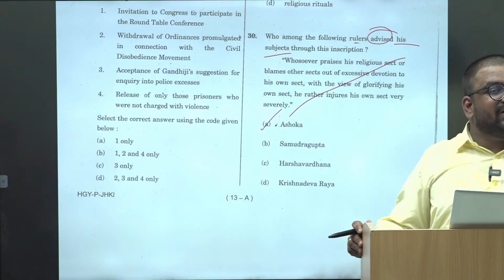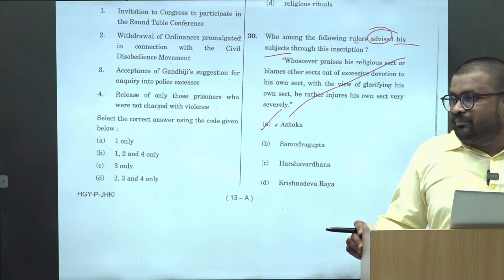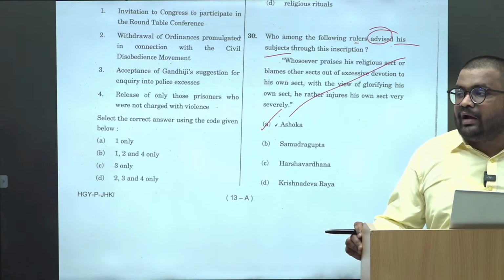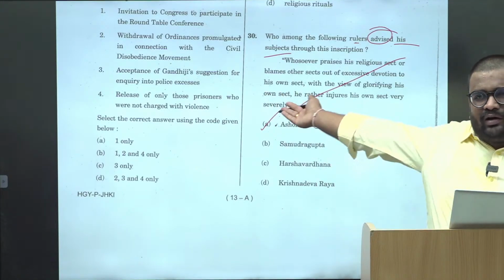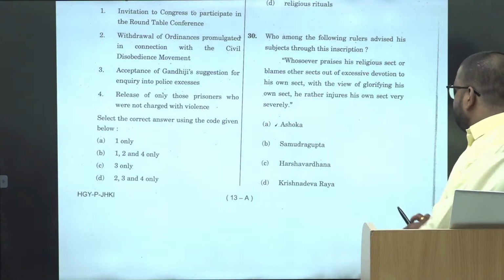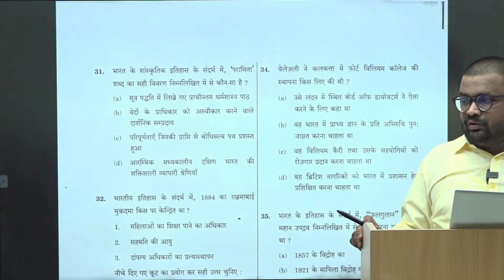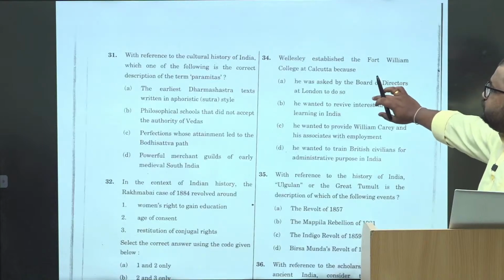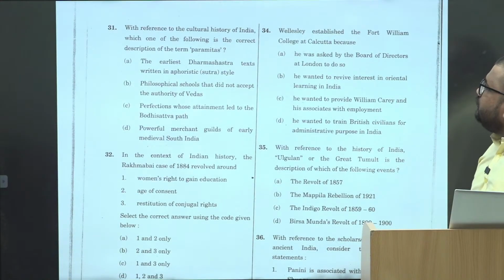ठीक है, that is why reading the question very carefully is important. ठीक है, the principle of Dhamma where he put the advices on the inscriptions, right? There was only one leader, Ashoka. ठीक है, बाकी इसमें डिक्री होते थे या ऑर्डर्स होते थे, एडवाइसेस नहीं होते थे, right? Then next, which reference to the cultural history of India, which one of the following is correct?